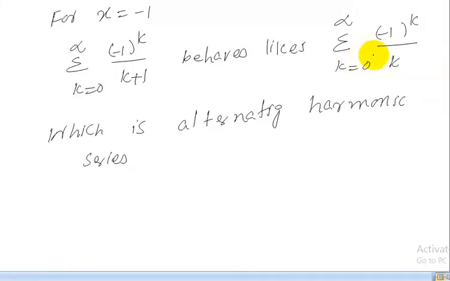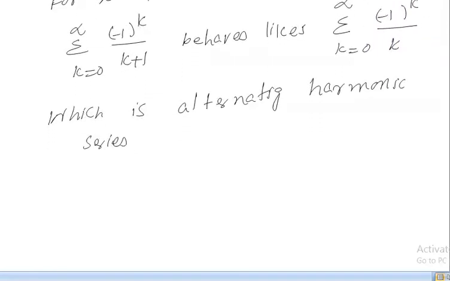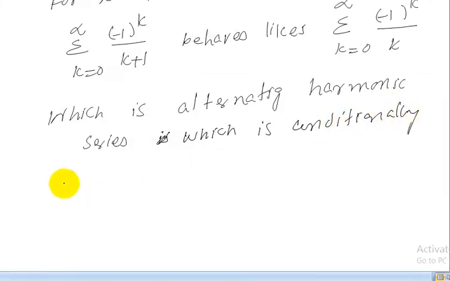But by the alternating series test, this series is convergent, so the alternating harmonic series is conditionally convergent.